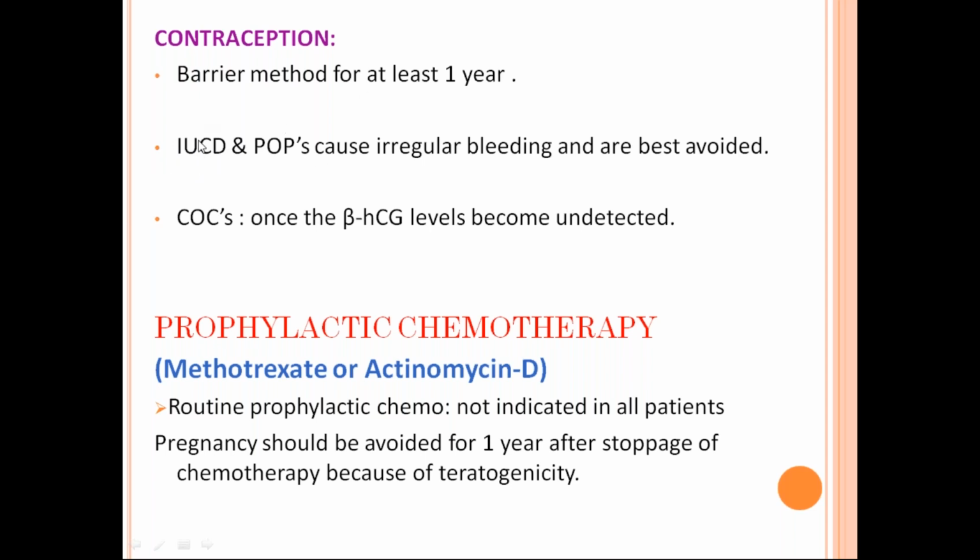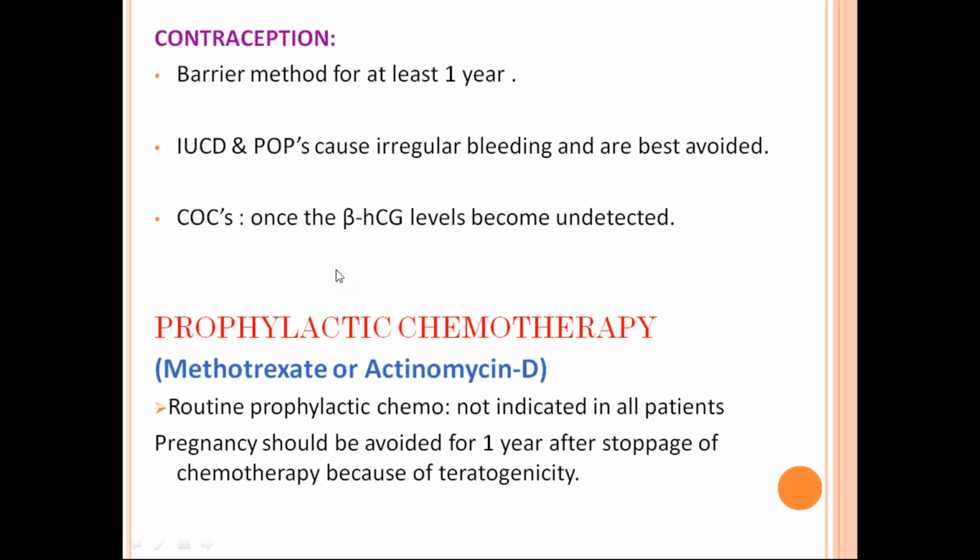Okay. Next, progesterone-only pills. You want to advise POPs? No. Why? Because they cause irregular bleeding. So when the patient comes with irregular bleeding, you don't know whether she's bleeding because of your POP pills or because of any residual disease. You don't know. So don't advise POPs. Next is COCs, that is combined contraceptive pills. So contraceptive pills are best. So oral contraceptive pills are good.